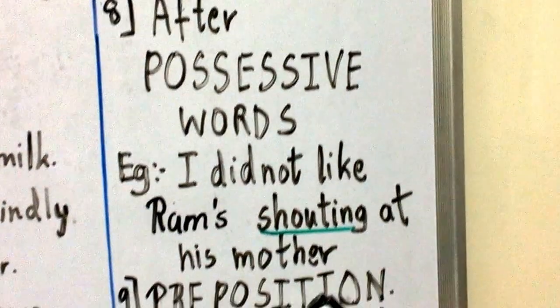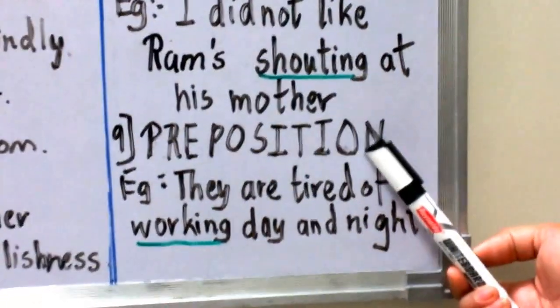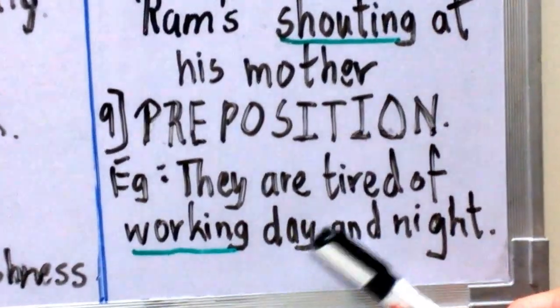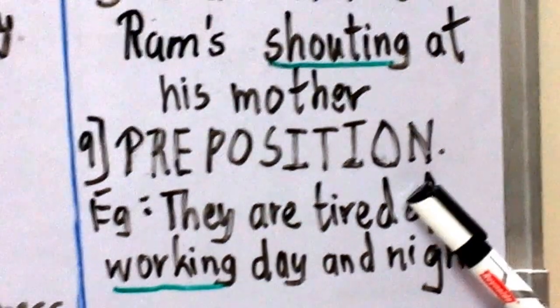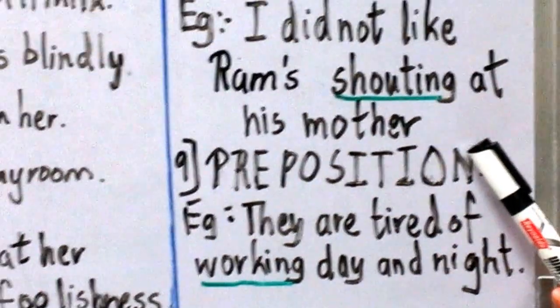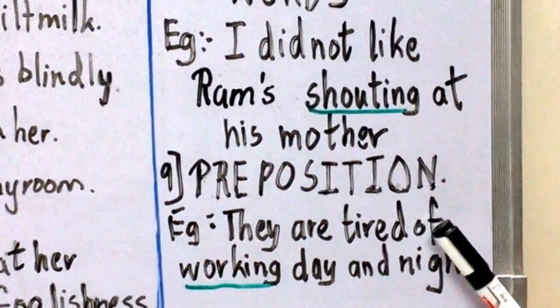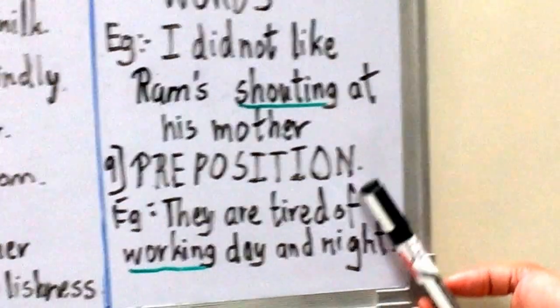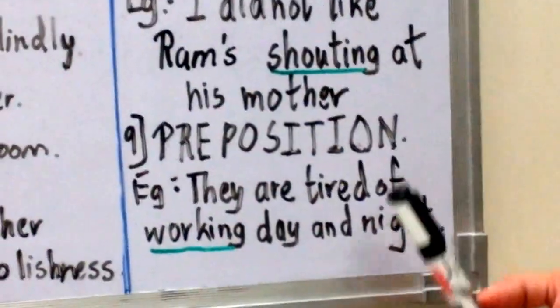And the last one, we use gerund after certain prepositions. For example, they are tired of working day and night. You see a preposition here, of. What do you mean by preposition? A preposition shows the relation between the words, and we usually use a gerund after the preposition.